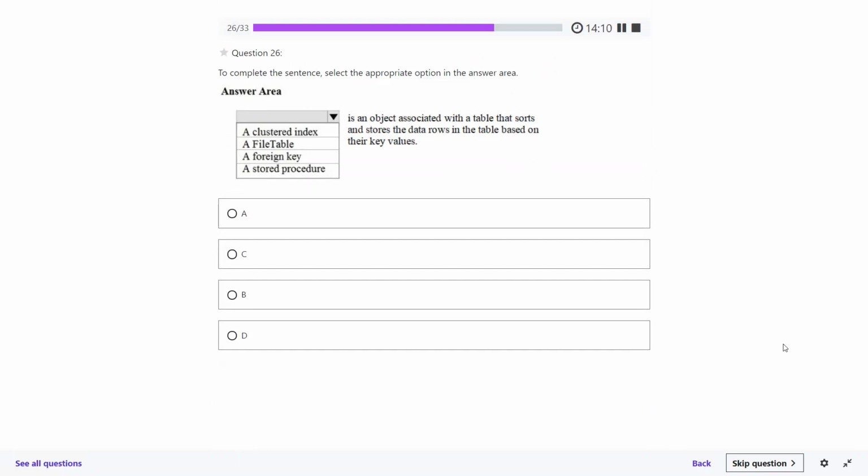A dash is an object associated with a table that sorts and stores the data rows in the table based on their key values. Options: a clustered index, a file table, a foreign key, a stored procedure. What should be the answer? First one only. Clustered index. Yes, we have seen clustered index.